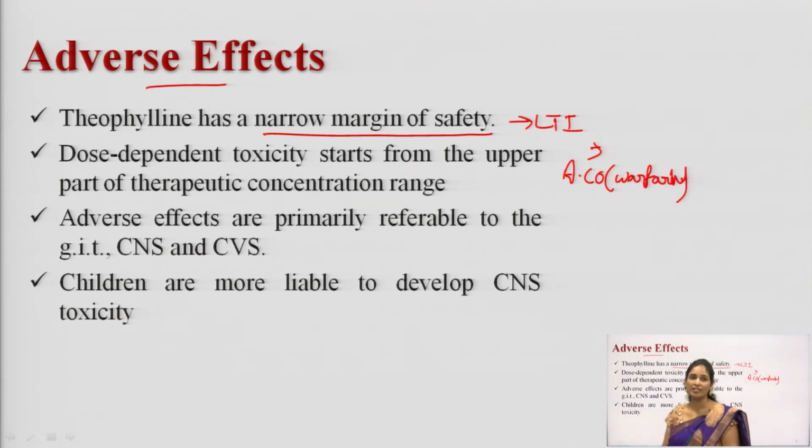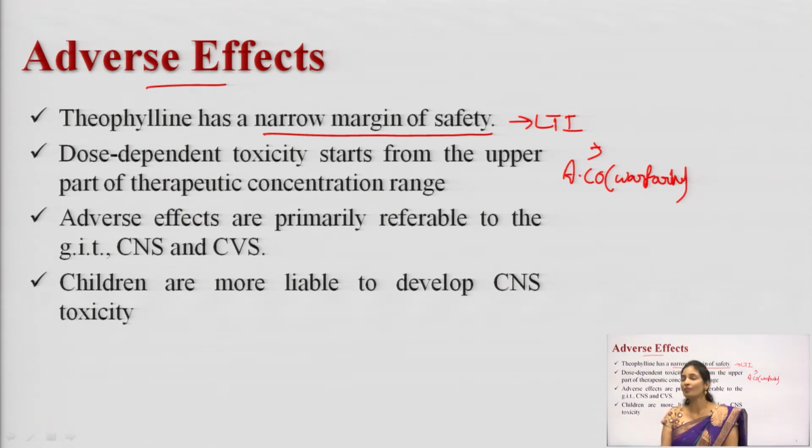Phenytoin and respiratory stimulants are also drugs which have a narrow therapeutic margin. Drugs fall into two types of therapeutic index: low therapeutic index drugs and high therapeutic index drugs.